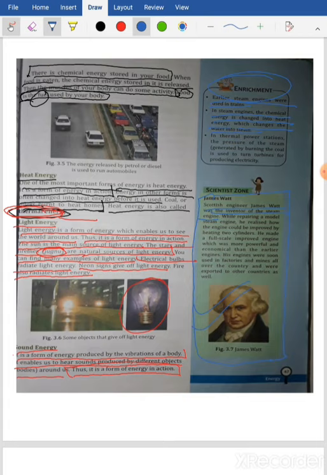So in a thermal power station, the pressure of the steam generated by burning the coal is used to turn turbines for producing electricity. So this person is responsible for the production of steam engines.